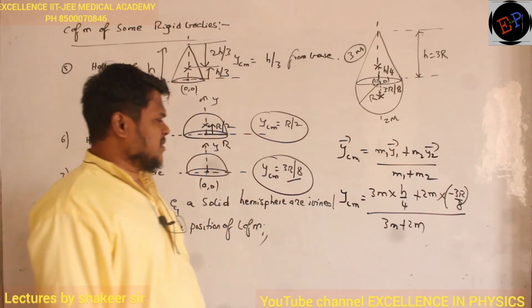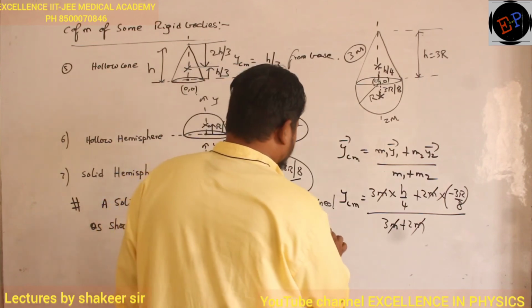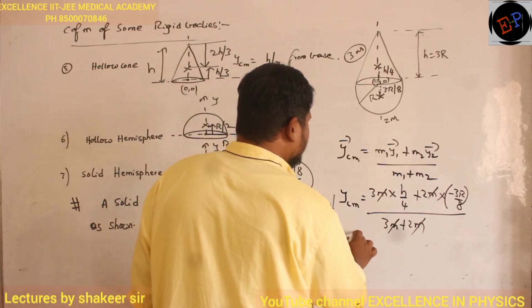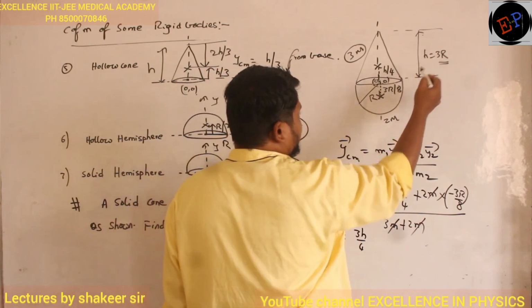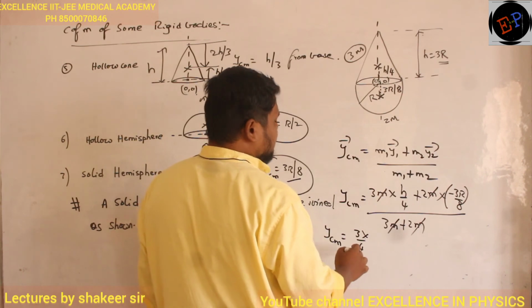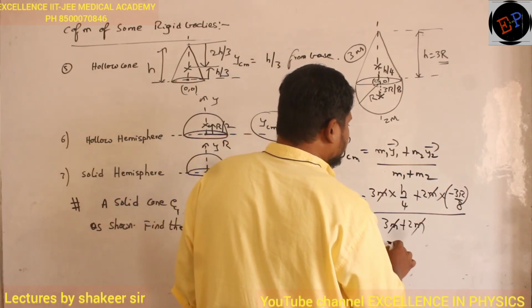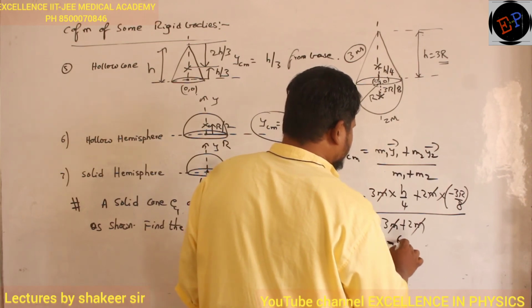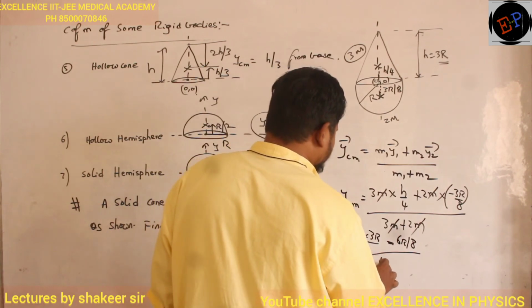Are you able to understand? So therefore m and m get cancelled. So therefore y center of mass, how much did I get? So 3h by 4, and h value is given as 3r. So substitute. Here only I will substitute. 3 into 3r by 4 minus 3 2s are 6, 6r by 8, divided by 3 plus 2 is 5.